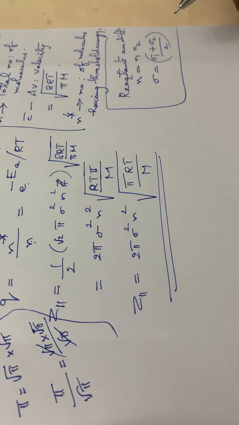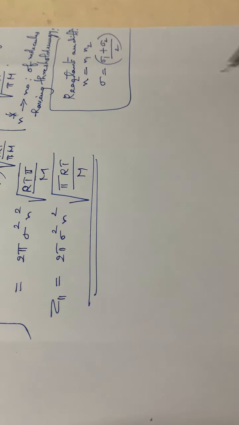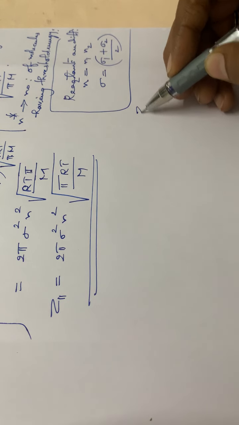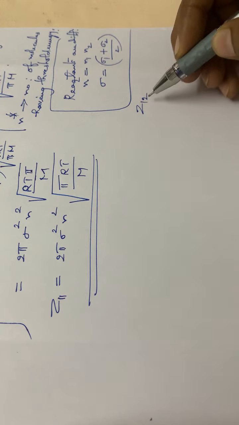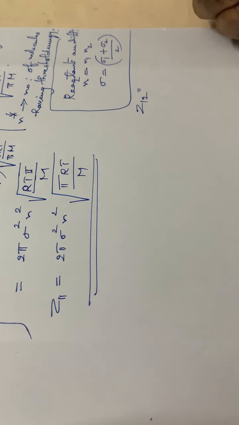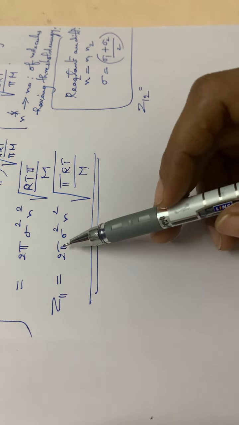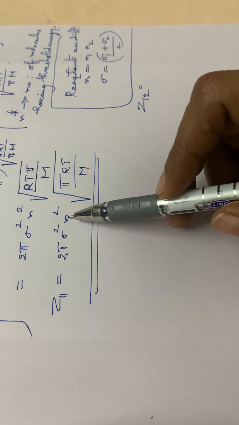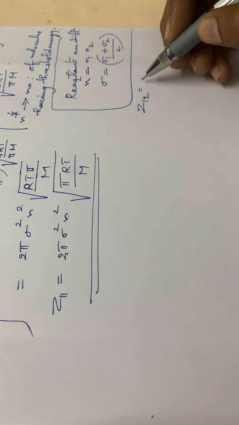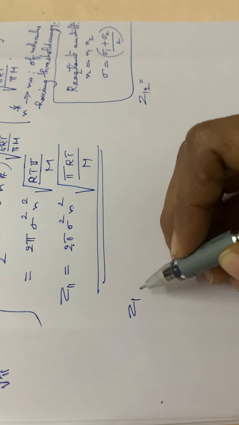Okay, so again the formula for this number of collisions, instead of Z11 we can write Z12. Okay, Z12 is equal to, so how will you write? Instead of n square you have to put n1 n2. Okay, so the formula will be, I am writing it here.